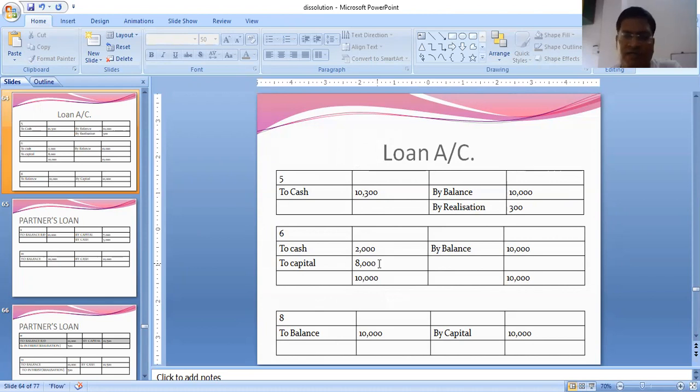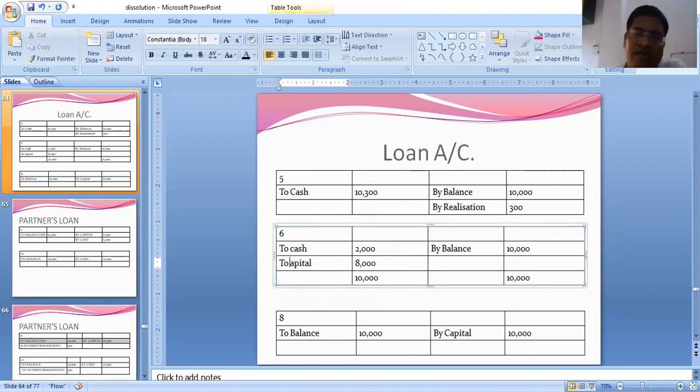The journal entry is partner's loan account debit. How much are we paying him? 2,000. And as he has a debit balance, it is loan account debit to capital, adjusted with capital only. So it's important. We have to adjust it with A's capital only, because we are not going to pay him 10,000 and again take 8,000 from him because he has a debit balance.